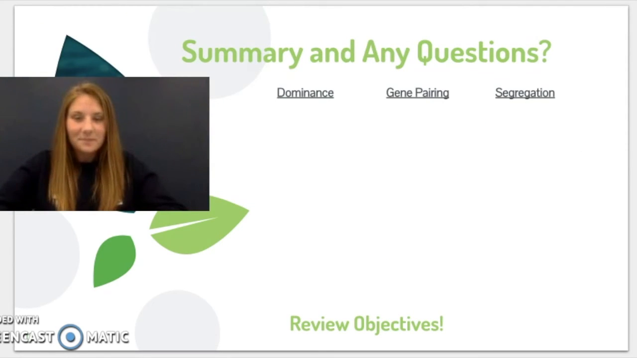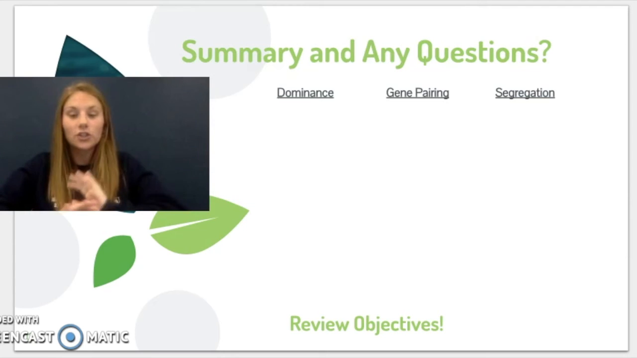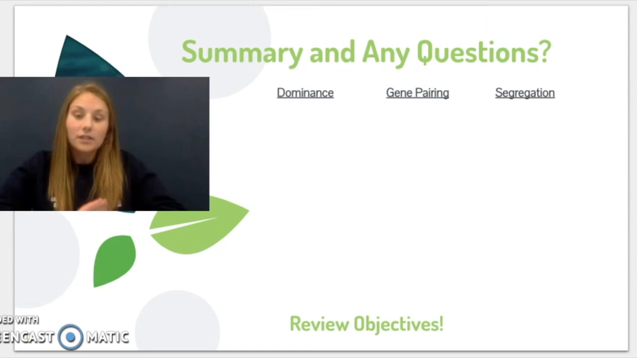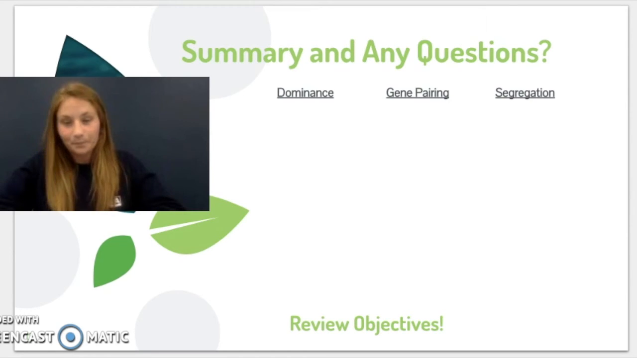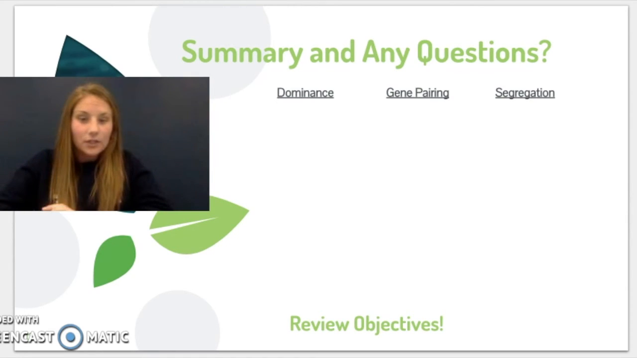So now we're at the end. This slide is included just for your benefit. This is a slide where you can practice summarizing some of the main topics within this lecture. There are 3 examples across the top: dominance, gene pairing, and segregation. Again, these are just examples. If you're able to write a quick 1 to 2 sentence summary about these without looking at your notes, then you are going to have them down pat and you're going to be ready to talk about them in class.